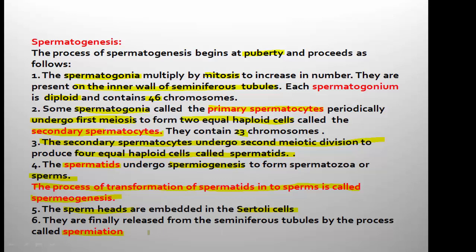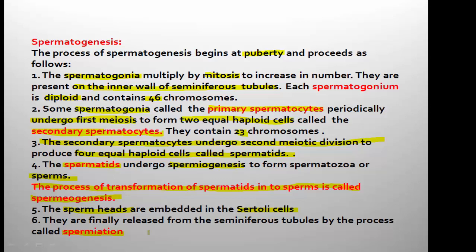This process is called spermiation. Don't get confused with the terms. Release of sperms from seminiferous tubules is called spermiation. Before spermiation, where do you find the sperm heads? Before spermiation, the sperm heads are embedded in the Sertoli cells so as to get the nourishment. The process of transformation of spermatids into sperms is called